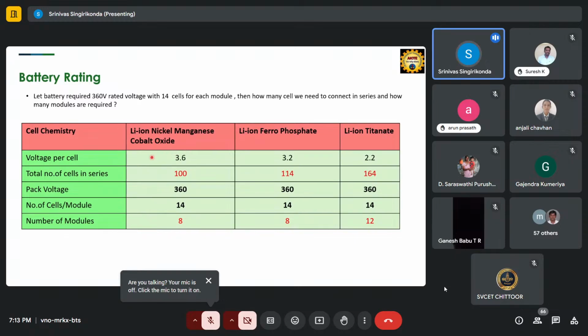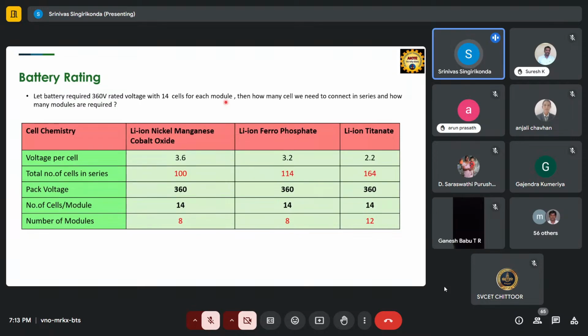Okay, so these are the cell voltages of each cell with different chemistry: 3.6, 3.2, and 2.2. Right. So if the battery requires 360 volts of rated voltage and 14 cells for each module, here a module is nothing but a combination of series and parallel connections of some cells, and the number of modules makes up the battery.